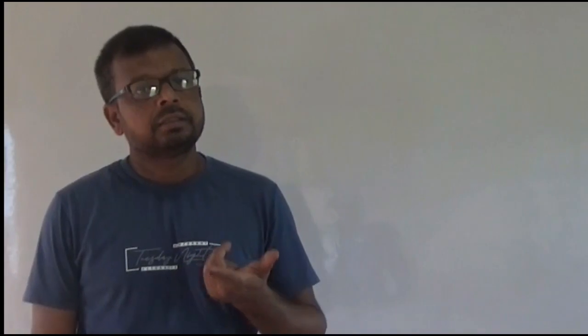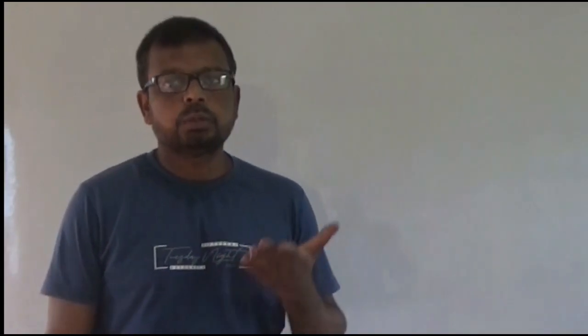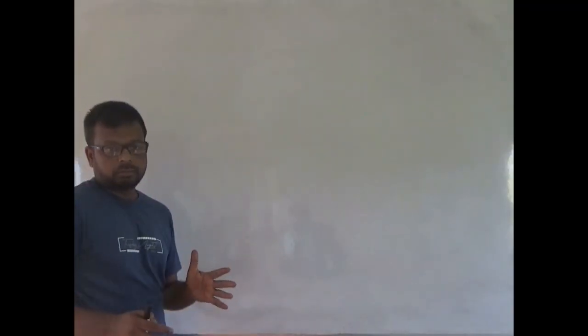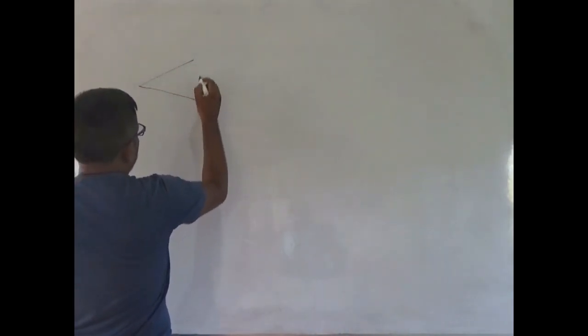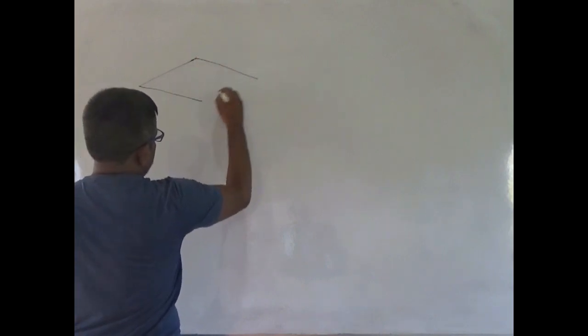If you increase the current, the amount of deflection will be greater. Now, these are the observations of the Oersted experiment. Very simple experiment. Anyone can perform it.